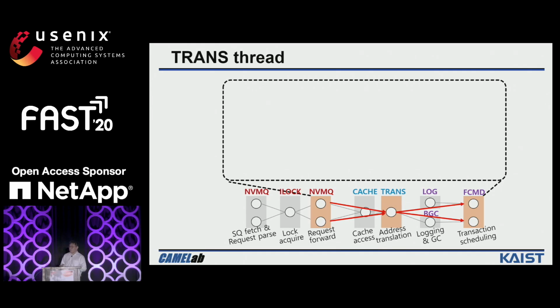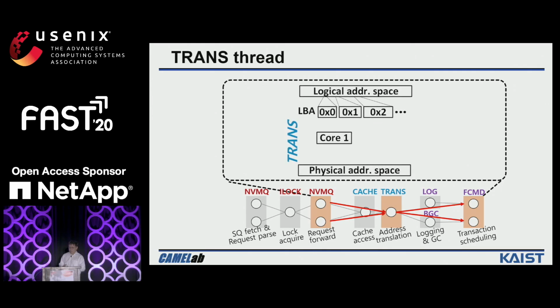The trans threads translate the logical address of our request to the NAND flash physical address. However, the logical address space and the physical address space are shared by the multiple trans cores. So they may translate the same logical address to a different physical address. This will cause conflicts.